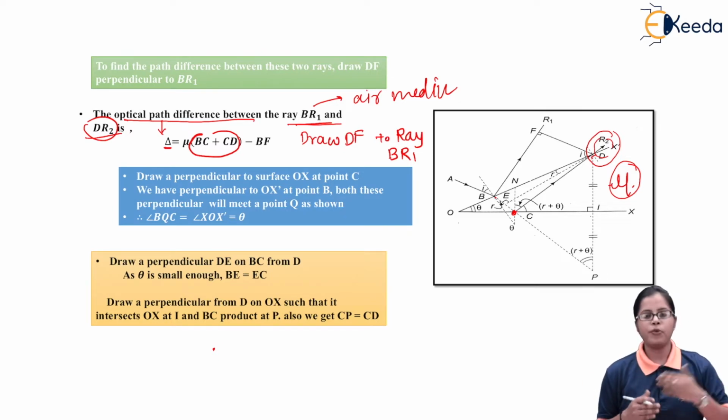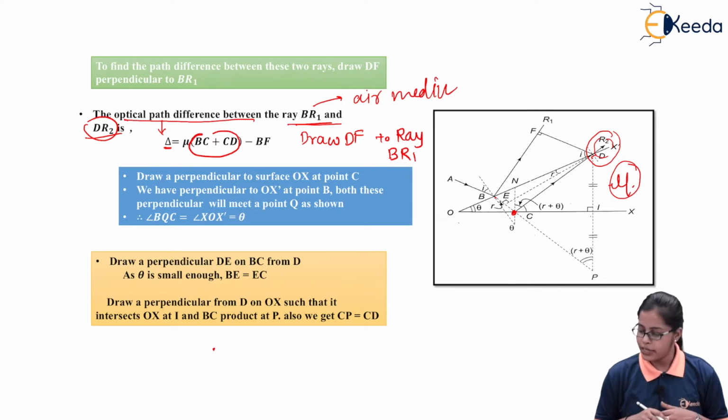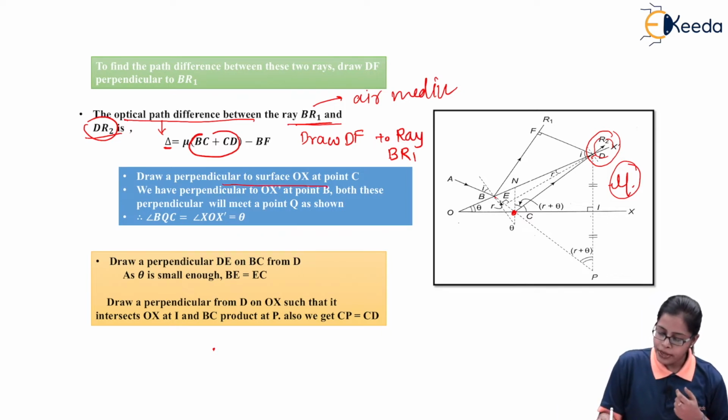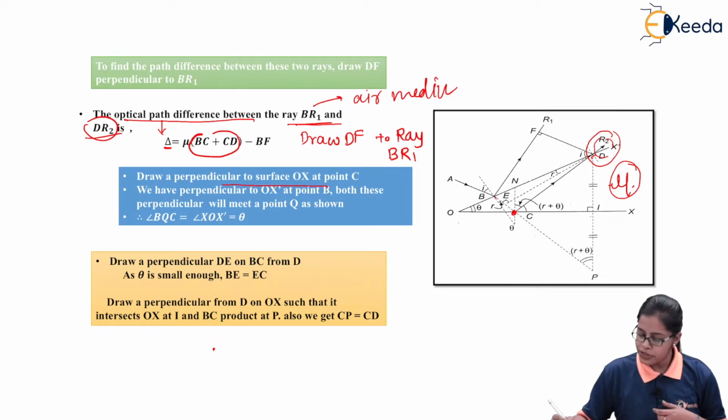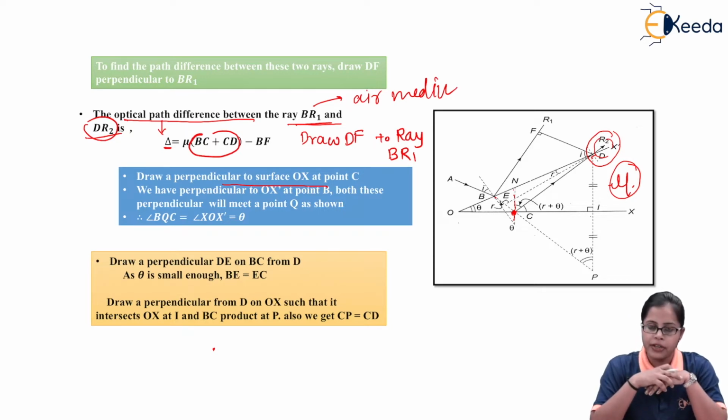Now, to continue with the further calculation, we are dropping a perpendicular again on the surface OX at point C. As we can see, this is the perpendicular at point C drawn to the surface OX. There is one more perpendicular drawn at point B to the surface OX dash.